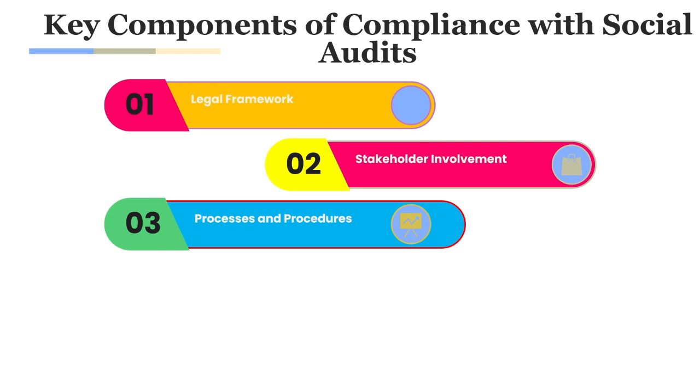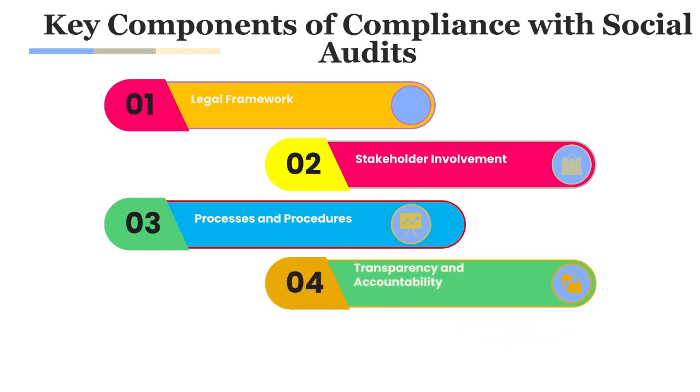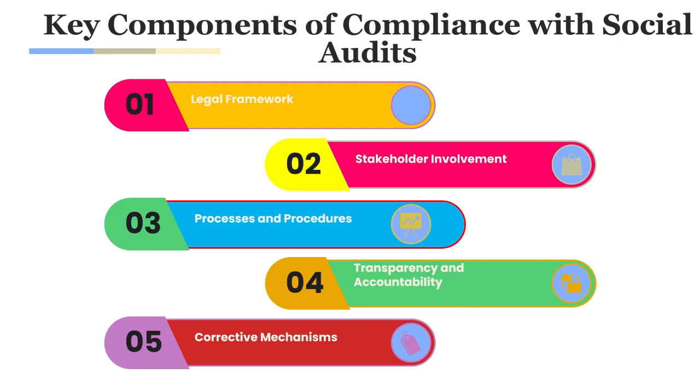These are the processes and procedures required, and transparency and accountability are very important for good governance in the social audit. Discrepancies and issues identified must be addressed with a clear action plan in a transparent manner, along with corrective measures addressing deficiencies or malpractices. This is a core compliance requirement. Authorities must respond to audit recommendations and initiate disciplinary and legal action if necessary.